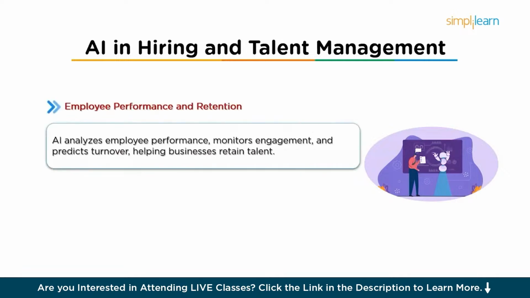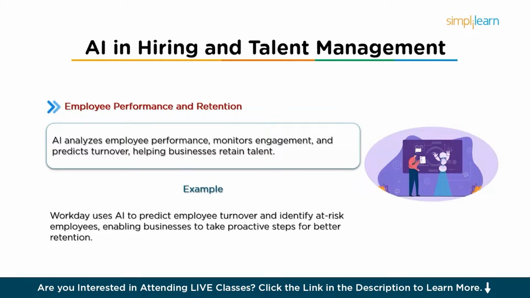Also, it can be used in employee performance and retention. So AI can analyze employee performance, monitor engagement, and predict when employees might leave, helping businesses take action to retain talent. So for example, Workday integrates AI with its human resource management system to predict employee turnover and identify at-risk employees, allowing businesses to take proactive steps to improve retention.